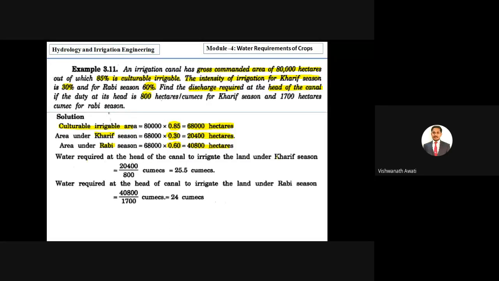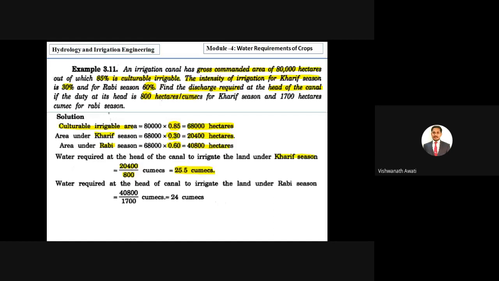Then the water required at the head of the canal to irrigate the land under the Kharif season is calculated by a simple formula: area by duty. The area under the Kharif season is 20,400 hectares and the duty under the Kharif season is 800 hectares per cumec. So we get a discharge of 25.5 cumecs, right?